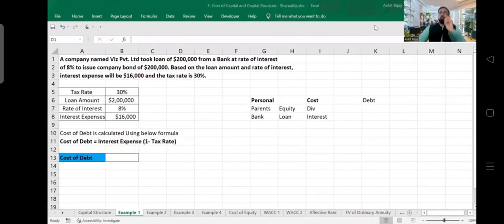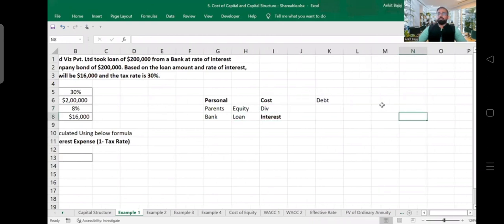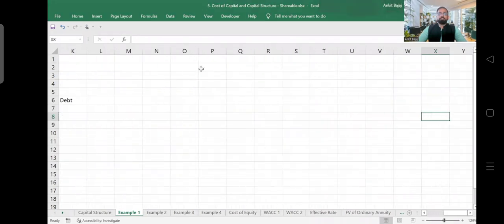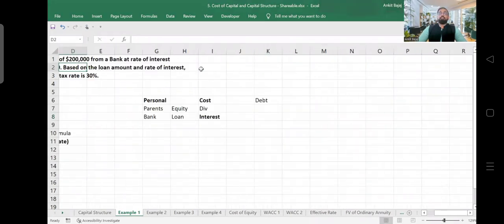About cost of debt. So now, we will be discussing cost of debt. Whenever you borrow debt, what do you have to do? You have to pay the interest, right? You will be paying the interest. Now, if I talk about tax benefit, which security is eligible for tax benefit?